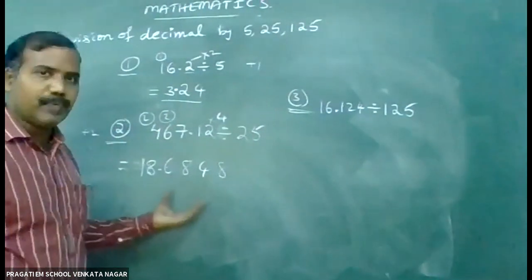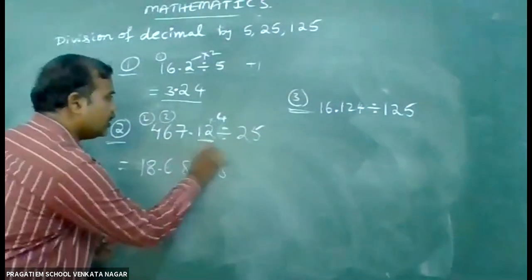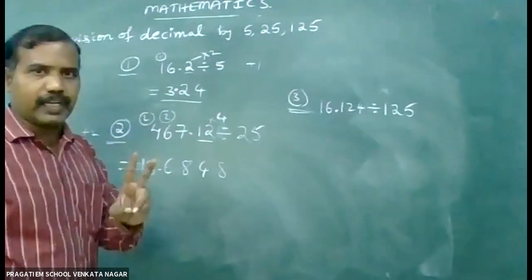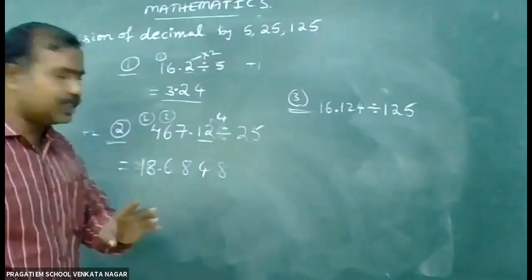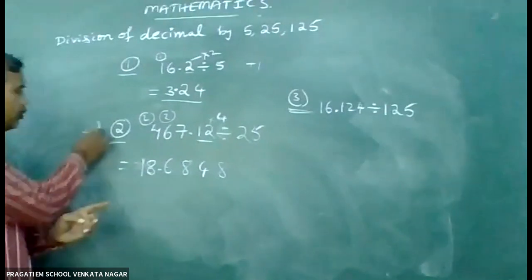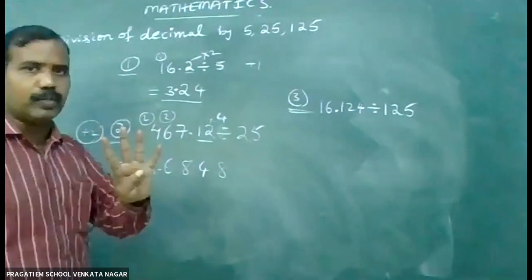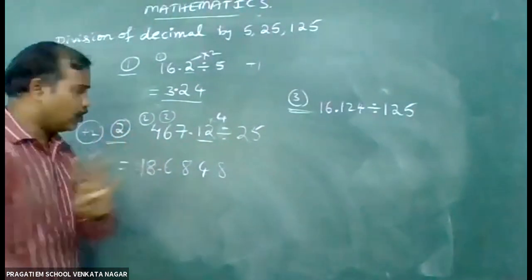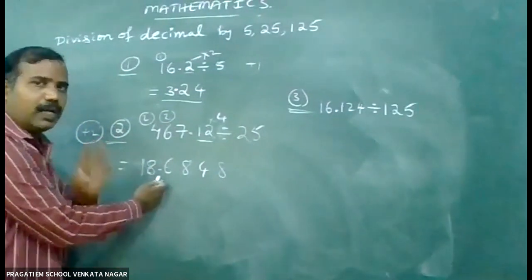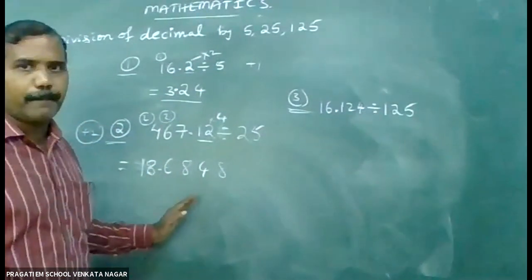Keeping the decimal point: here, how many digits are there after the decimal point? Two digits. This is trick number 2, so plus 2. 2 plus 2 is 4. After 4 places, you have to keep the decimal point. Okay, children?